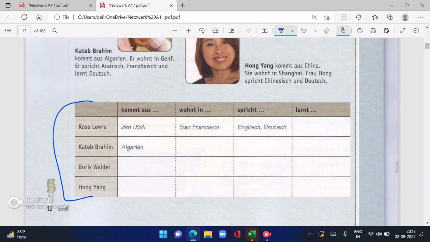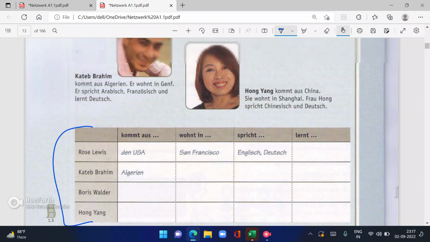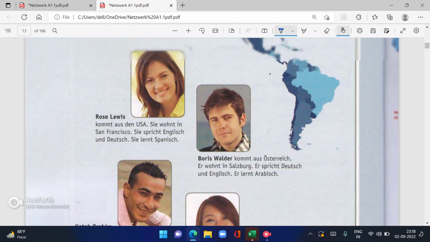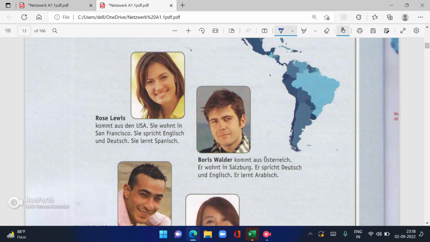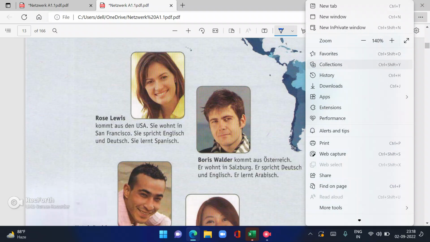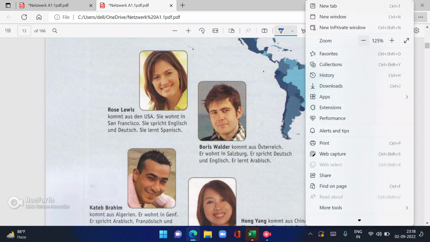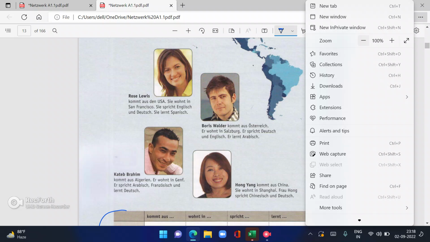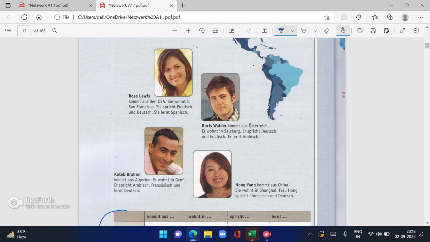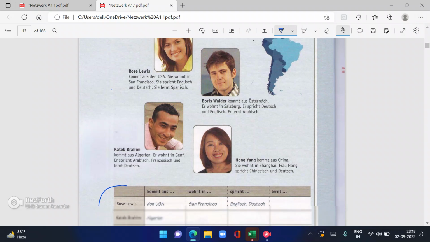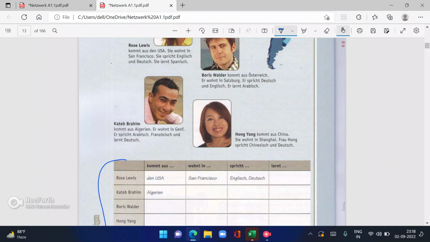Now one more homework you have. This homework, you also have to write. You have to find out the answers for this. I will just minimize a bit. Yes. So you have to find out the answers from here.